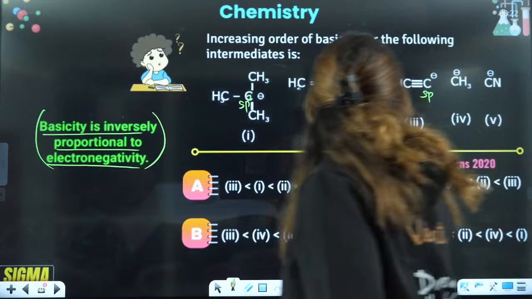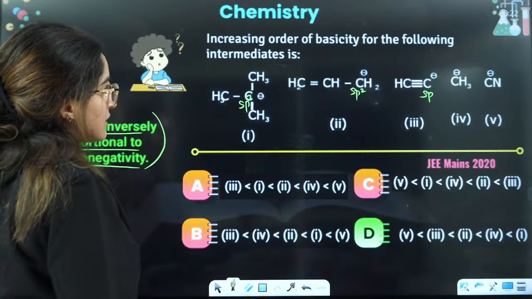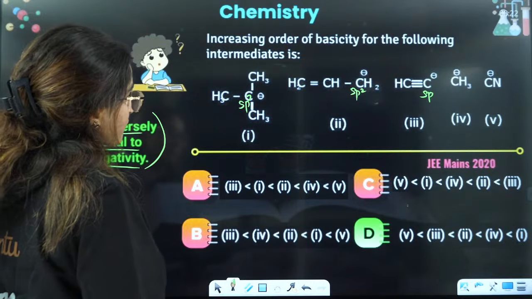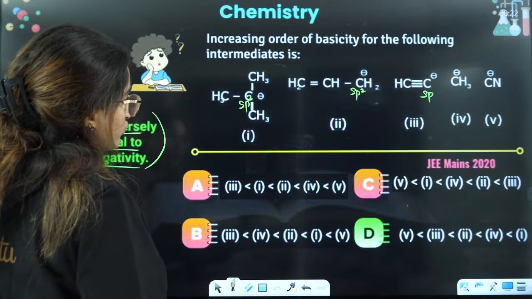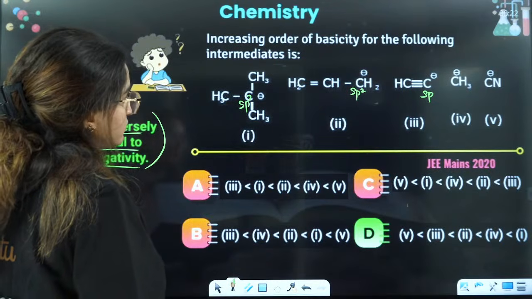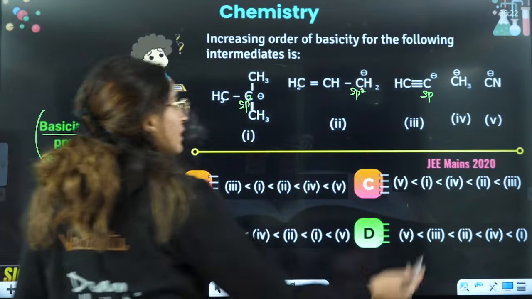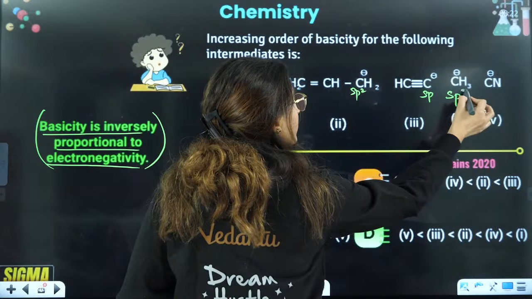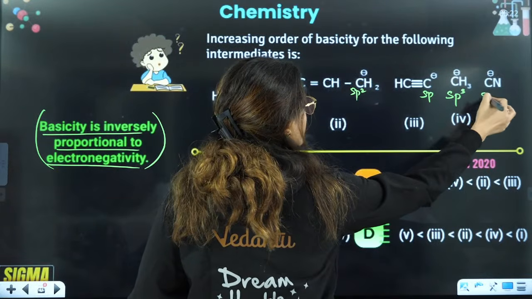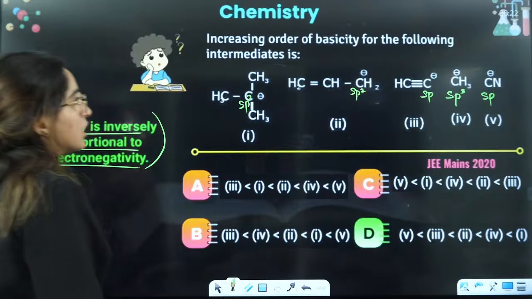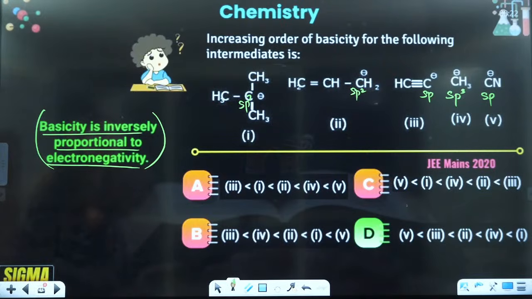And that is the reason, if you see this here, right, this is CH3, this is again sp3 only, this is also sp, okay? So in increasing order of basicity they are talking about the intermediates.